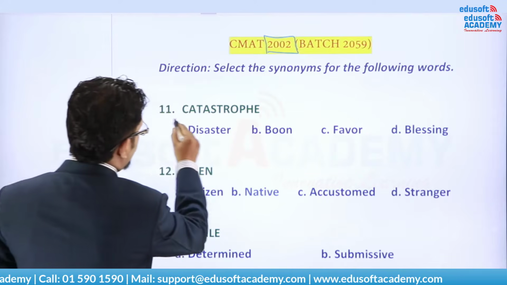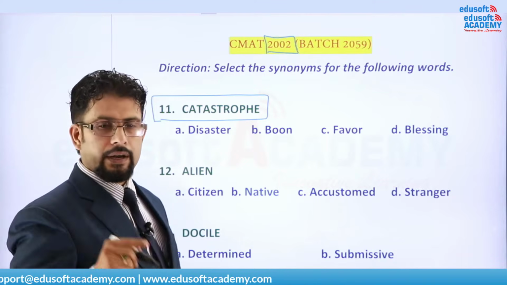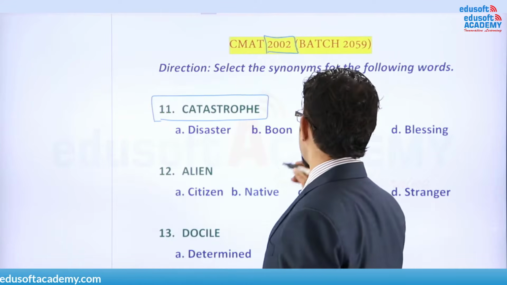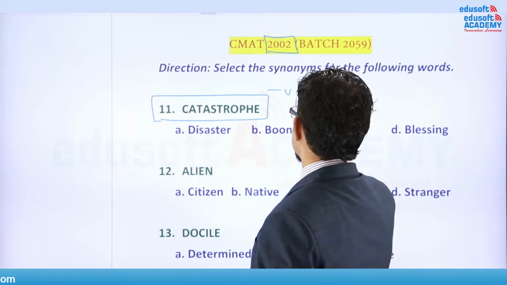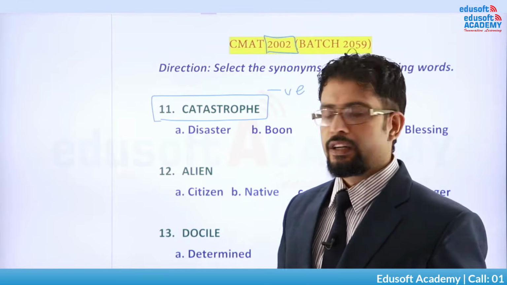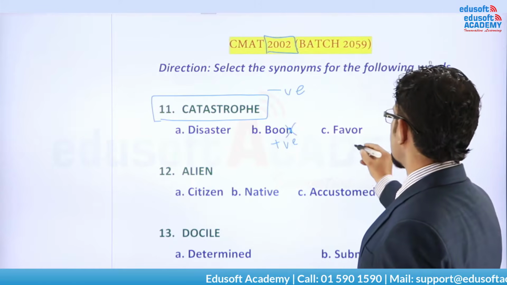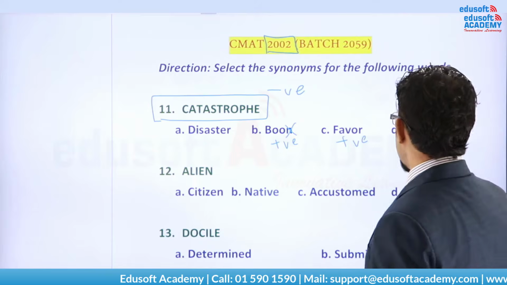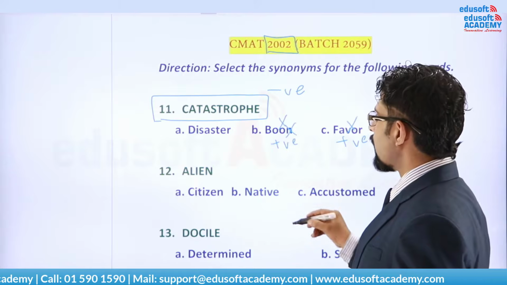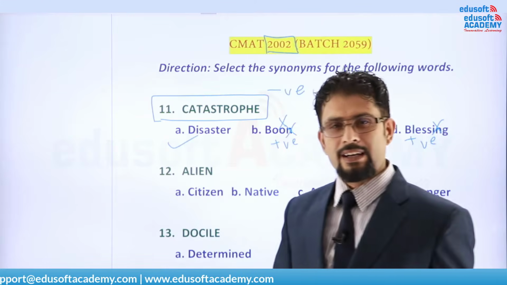Question number 11 is catastrophe. What is catastrophe? I have already told you in my previous video, you can apply the formula also in order to get this answer. Catastrophe is something negative, right or not? It is something negative. If the word is negative, synonym would also be negative. Then boon is positive, it can't be the answer. Favor is also positive, and blessing is also positive. So options B, C and D are gone. Left option is what? Disaster. So correct answer of catastrophe is disaster. Is it clear to you?